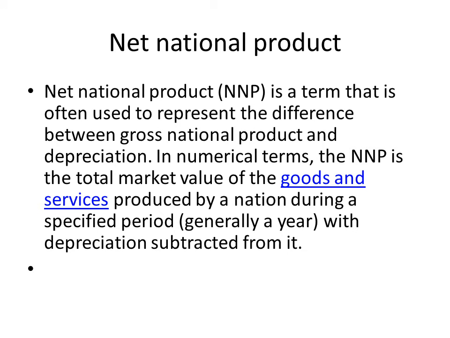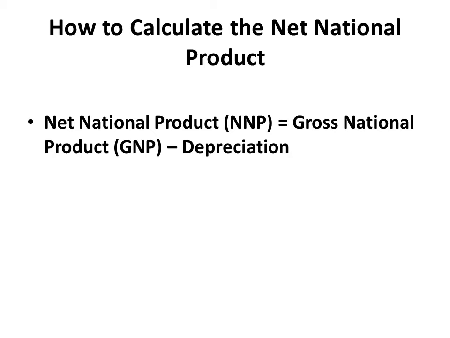Net national product (NNP) is a term that is often used to represent the difference between gross national product and depreciation. In numerical terms, the NNP is the total market value of the goods and services produced by a nation during a specified period, generally a year, with depreciation subtracted from it. How to calculate NNP? NNP is equal to gross national product minus depreciation.